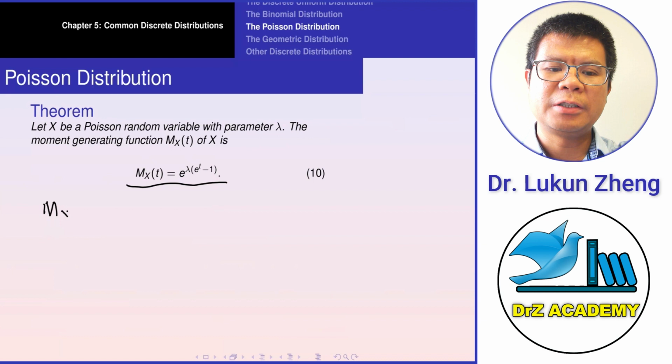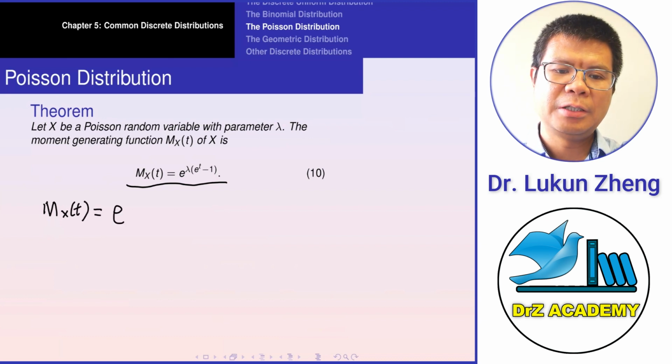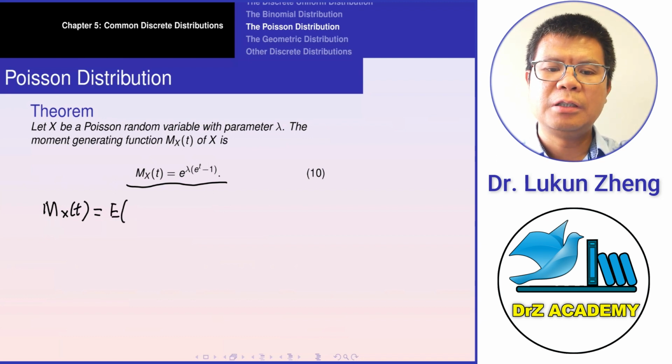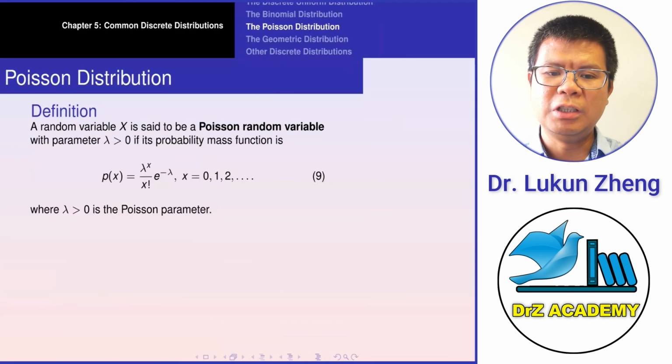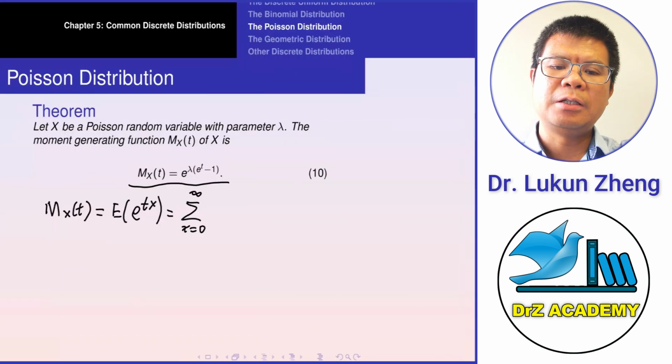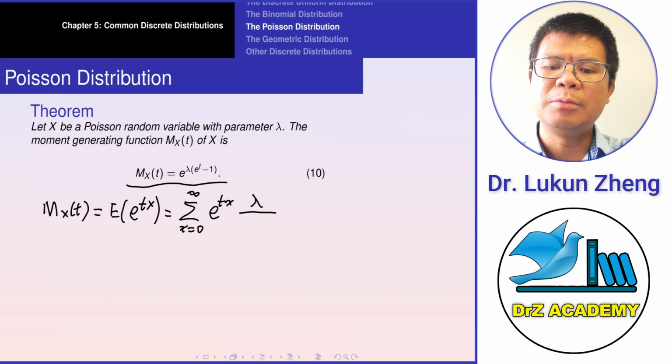Okay, moment generating function of t, as we know, is the expectation of e to the power tx, all right, which equals the summation over x. Now x can be 0 to infinity, all right, so as you can see, it is from 0, 1, 2 till infinity, right? So now here is e to the power tx times the p of x, which is what? Lambda raised to the power x over x factorial e to the power negative lambda.